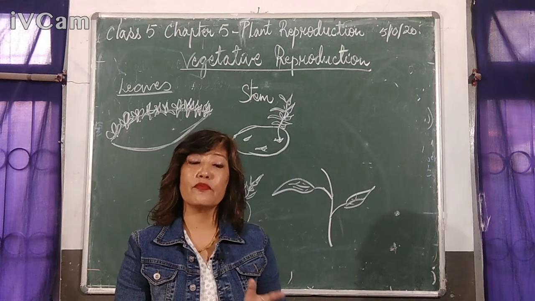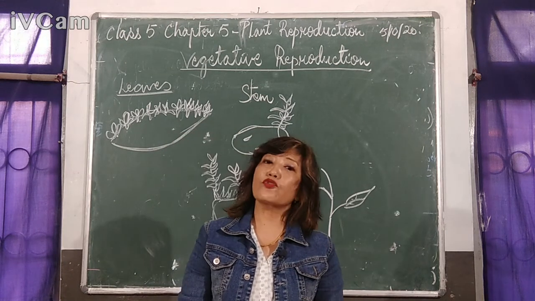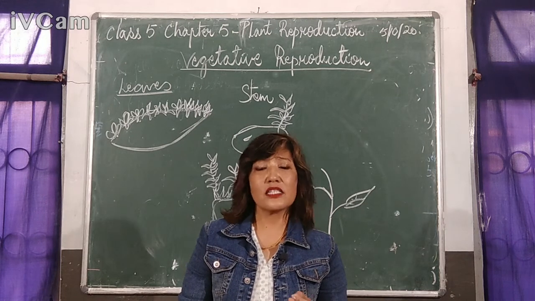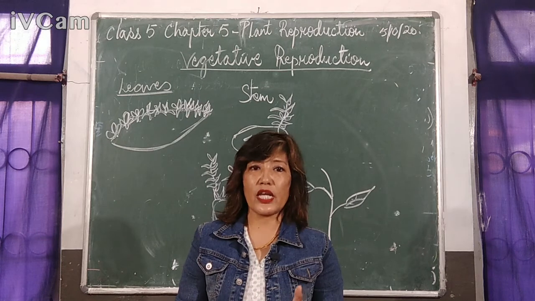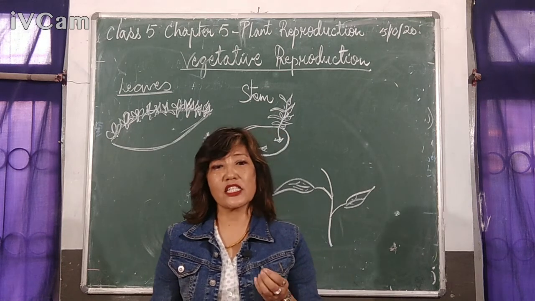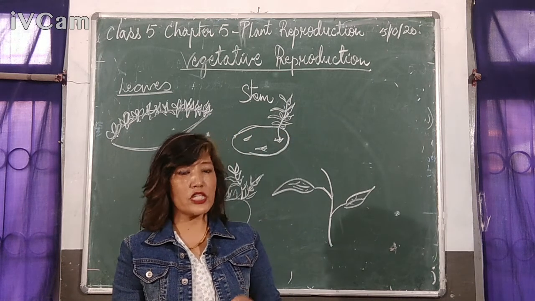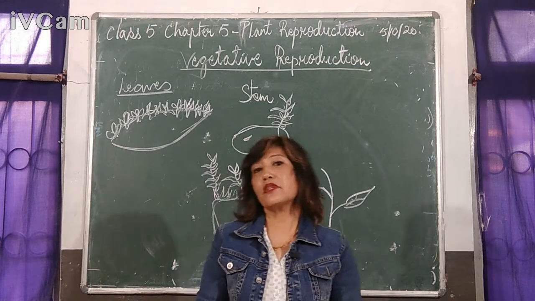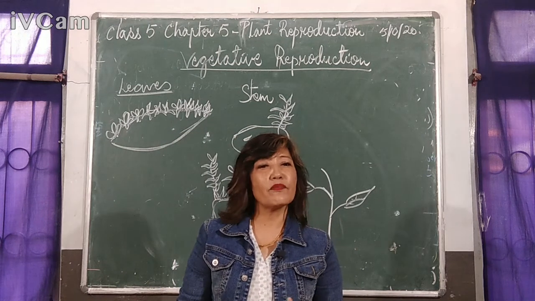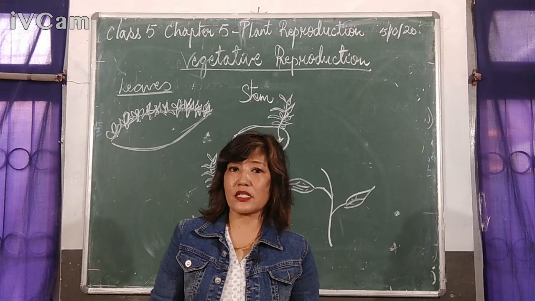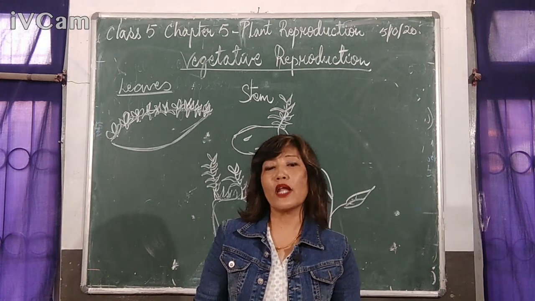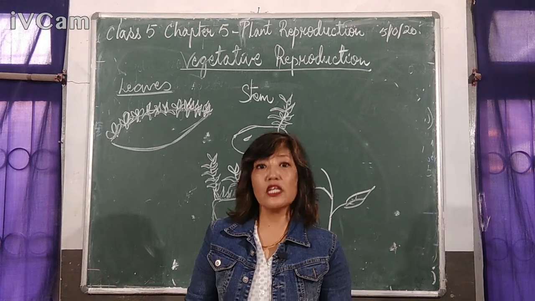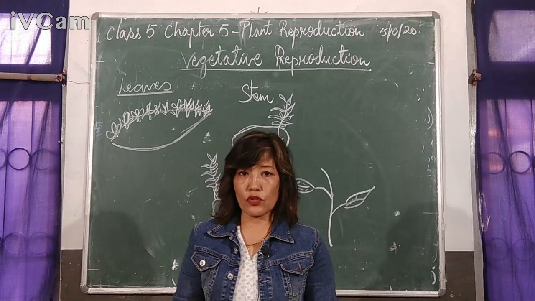So vegetative reproduction is also known as vegetative propagation, which is an asexual form of reproduction. So see, what happened is, some of the plants do not produce seeds, or some of the seeds will not germinate. So what will happen if the seeds do not germinate? The new plants will not grow, isn't it?